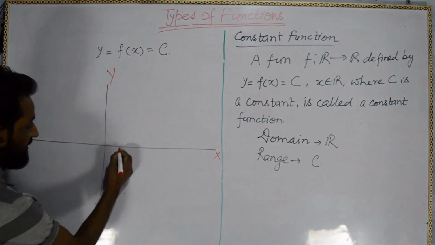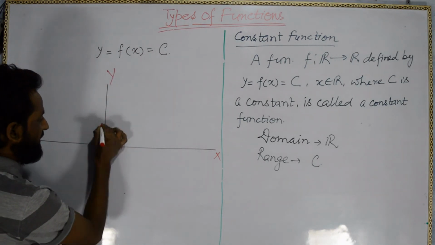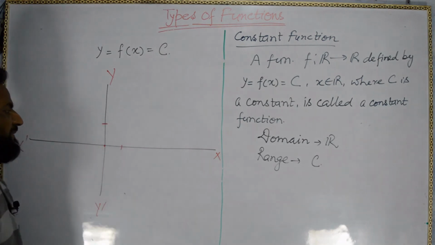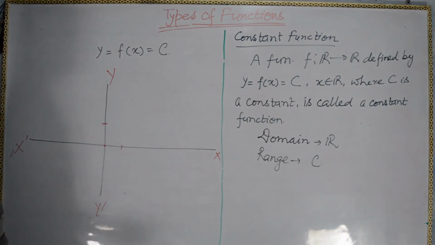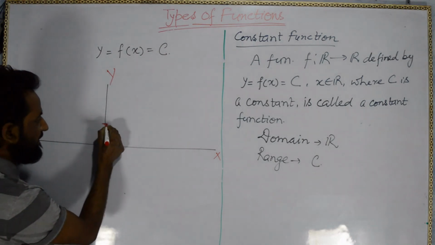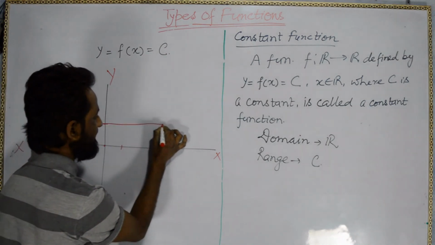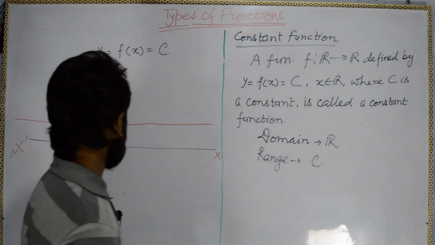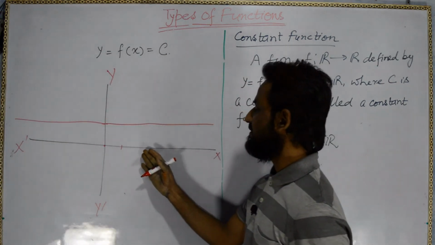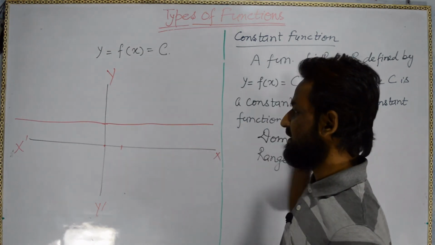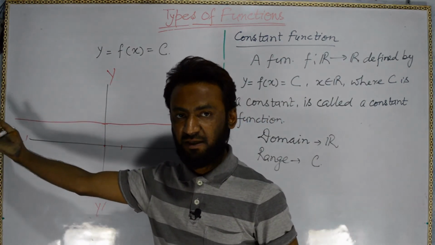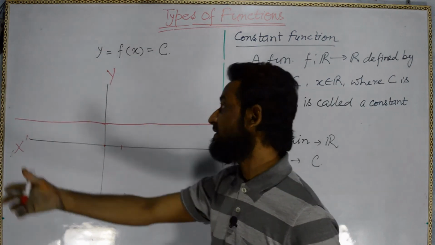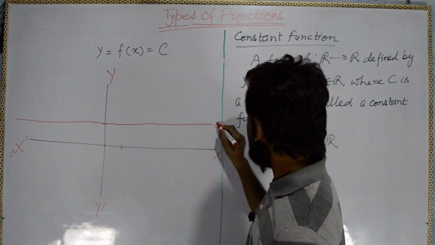If I say this is c, c is some constant, it may be 1, 2, 3, minus 1, minus 2, minus 3, any. So I am taking this is c, so this line is going to be c. Whatever values we put here, 1, 2, 3, 4, 5 up to infinity, or we go that side, minus 1, minus 2, minus 3 and minus infinity, every time we will get this c value.